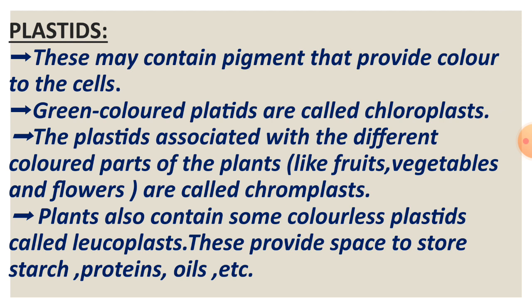Green colored plastids are called chloroplasts. The plastids associated with the different colored parts of the plants like fruits, vegetables and flowers are called chromoplasts. Plants also contain some colorless plastids called leucoplasts. These provide space to store starch, proteins, oils, etc.